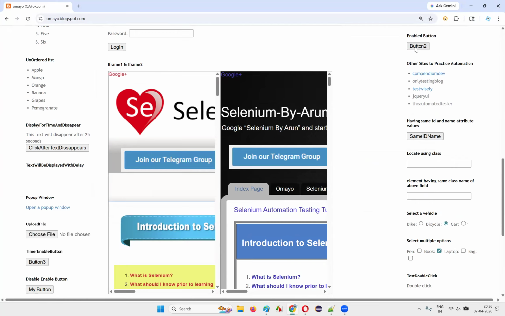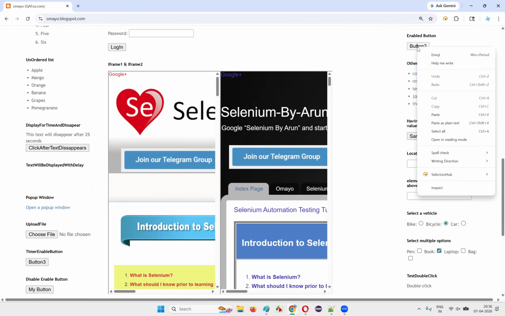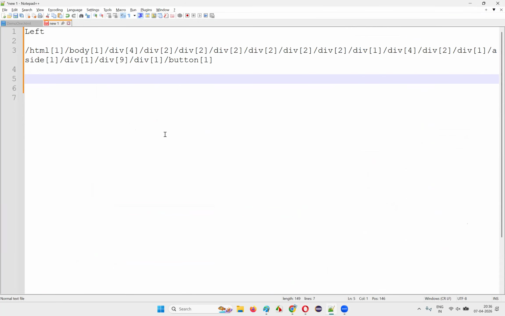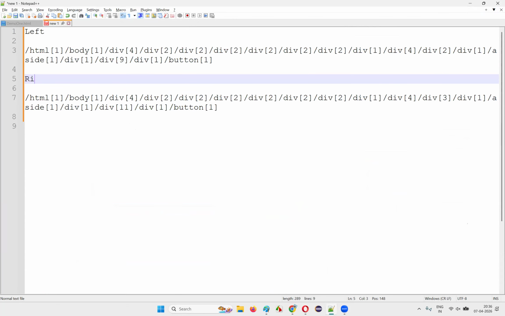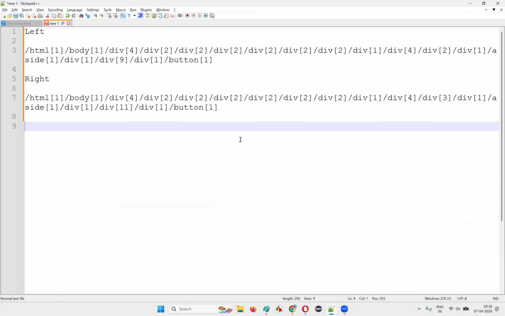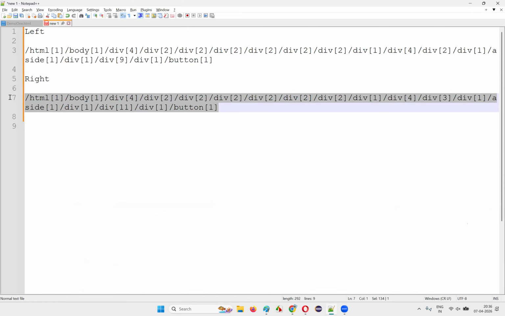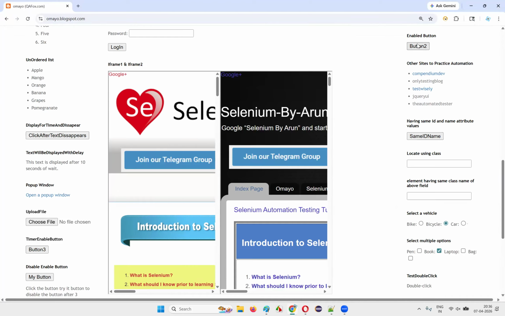Yes. Now after the button has moved to the right side of the page, if I right click here, again using the selector tool, generate this absolute XPath expression, copy it and paste it here, after the button has moved from the left side to the right side. Now, is this absolute XPath expression the same? The button was the same. This element was the same. It was earlier on the left side of the page, and for a small change, I moved it to the right side.